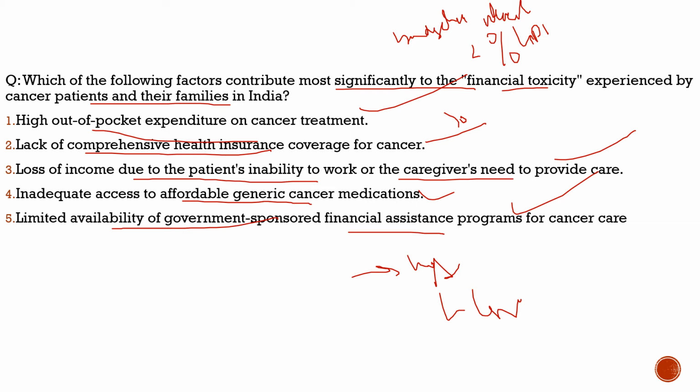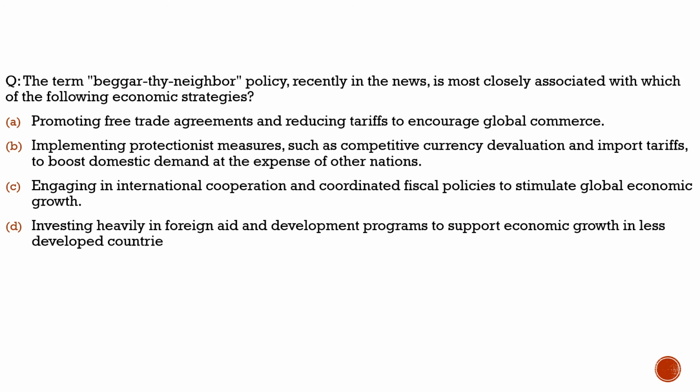So with respect to this question, all five statements are correct, and these contribute most significantly to the financial toxicity experienced by cancer patients and their families in India. This is what they go through. So with this, I hope you have understood what the issues are, how the budget can play a role, how states can play a role, how NGOs can play a role, and how the research institutes can play their role. With this, let's move to another slide and see what question we have brought next. Here the question is about the beggar thy neighbor policy.